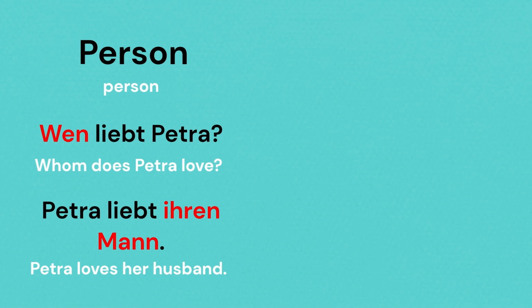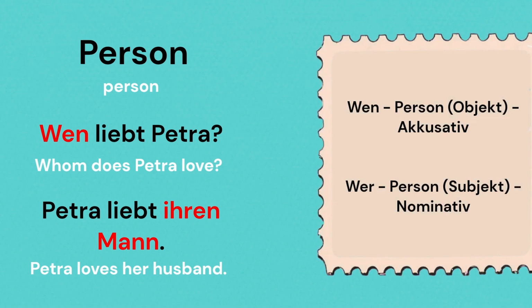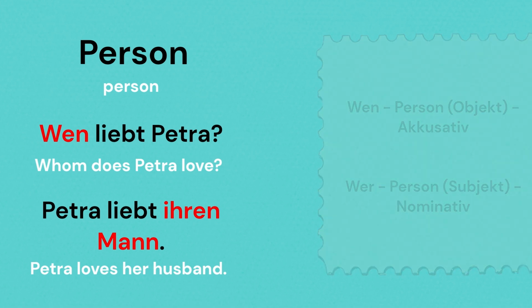The object here, ihren Mann, is in Akkusativ, so the question is, wen liebt Petra? If the question is wen, then the answer will be in Akkusativ and the object will be a person. Or in simple conclusion, wen is the accusative form of the question word wer, used for persons, and in this case, objects. Coming to the next one.